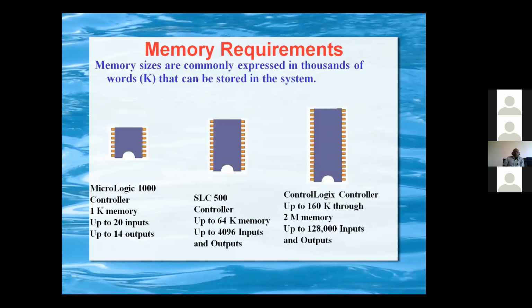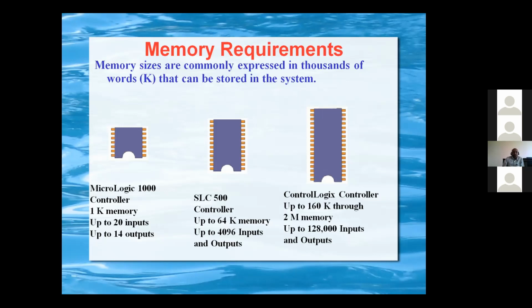So here we are putting the Allen Bradley. In Allen Bradley there are MicroLogix, SLC and ControlLogix. These are all PLCs only, but if the inputs and outputs are very few, then the MicroLogix will be used. If the inputs and outputs are medium, for example 200 or 300 tags or IOs, then we will use SLC. If it is more than 500 or 600, we will go with the ControlLogix. So accordingly, the memory size will also increase.